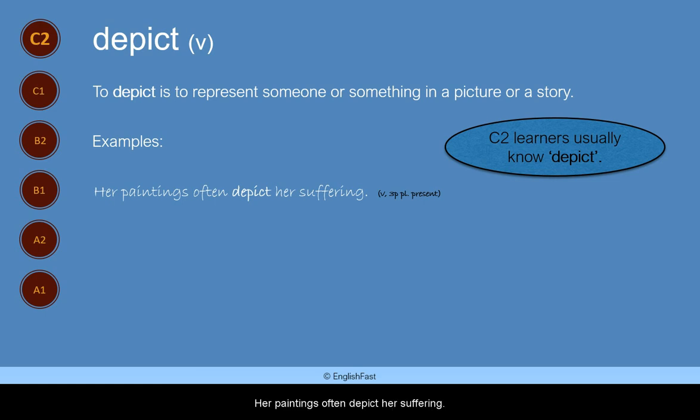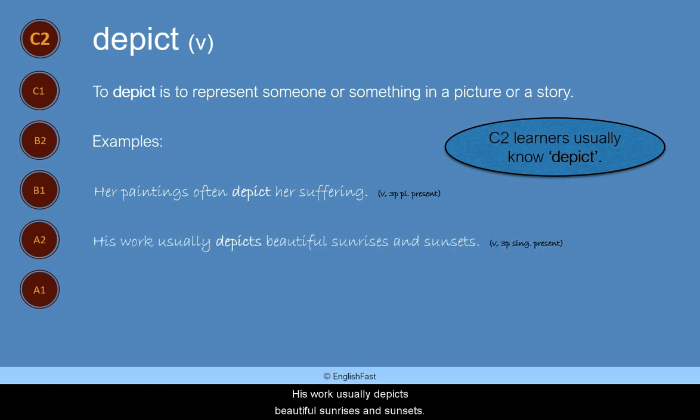Her paintings often depict her suffering. His work usually depicts beautiful sunrises and sunsets. The drawing depicts an old sailing ship at sea in the mist.